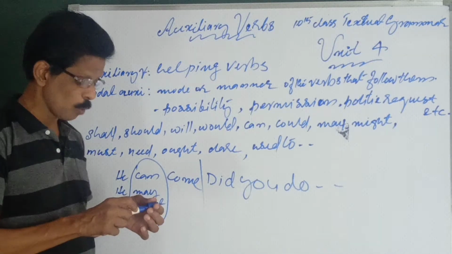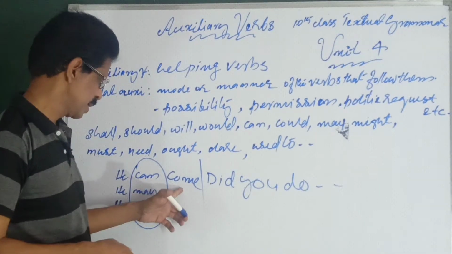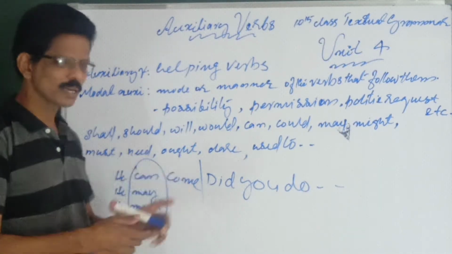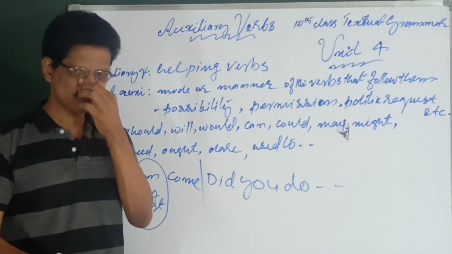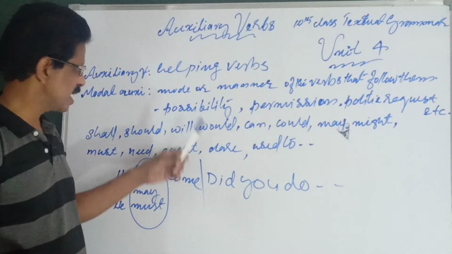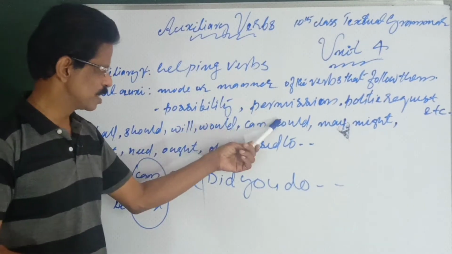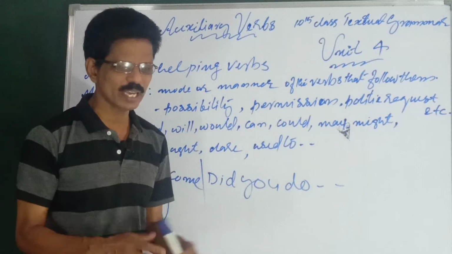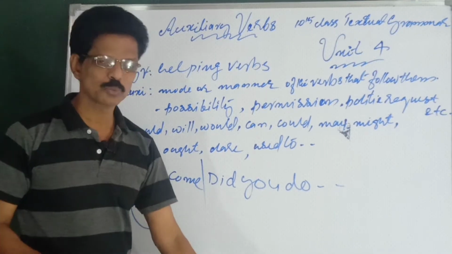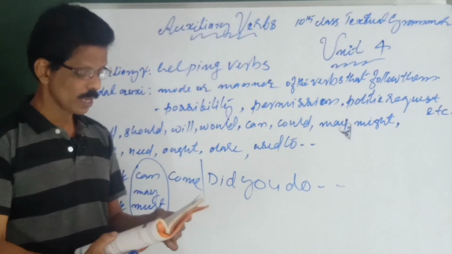In what mode, what manner he must come. Is it must, need not, need to come, or he can come, he may come, it changes. That is called modal auxiliaries. So they express ideas like possibility, permission, polite request, etc. I hope it is clear to you. See, take the textbook, it is given there in detail.